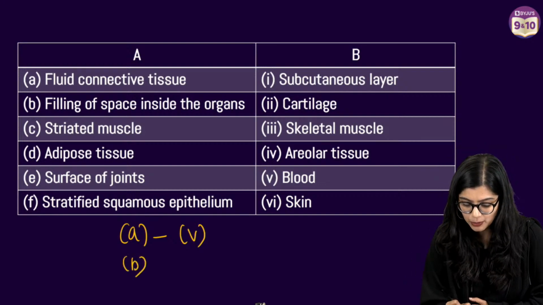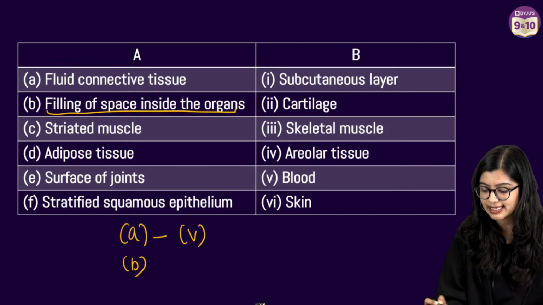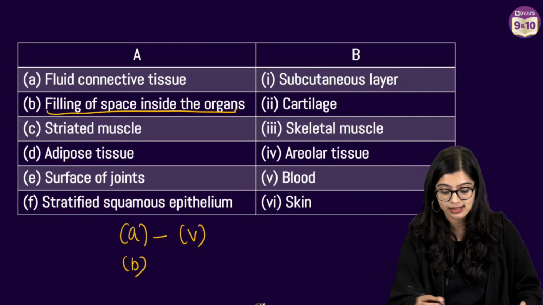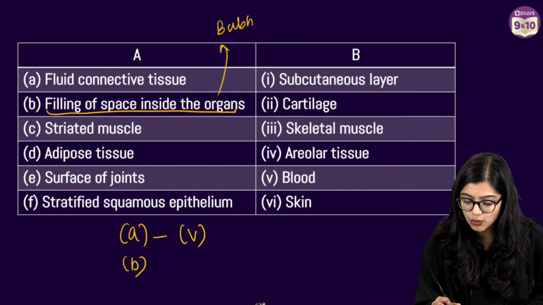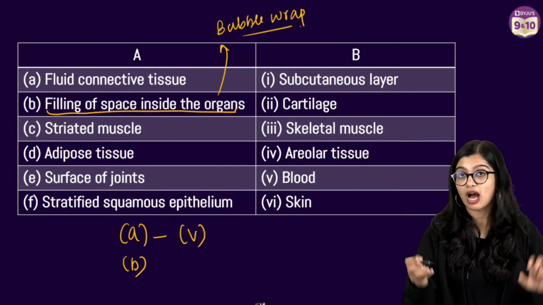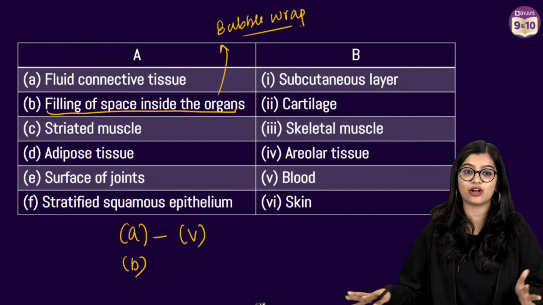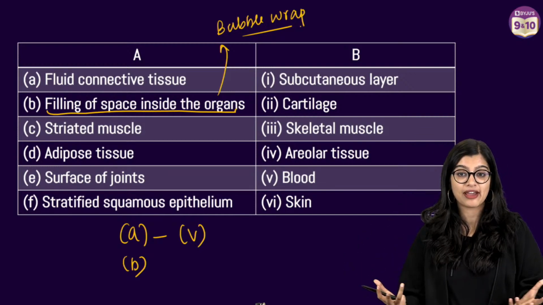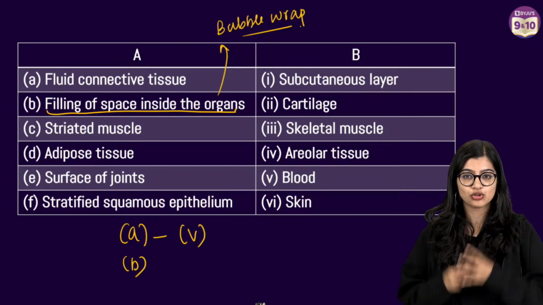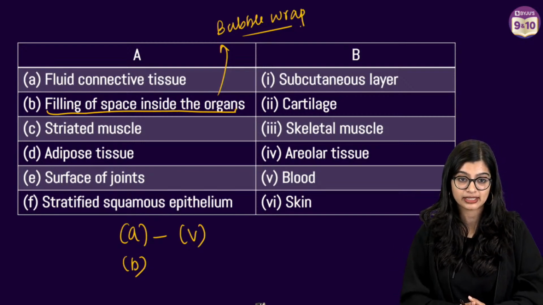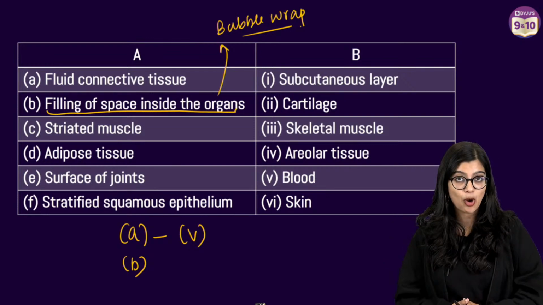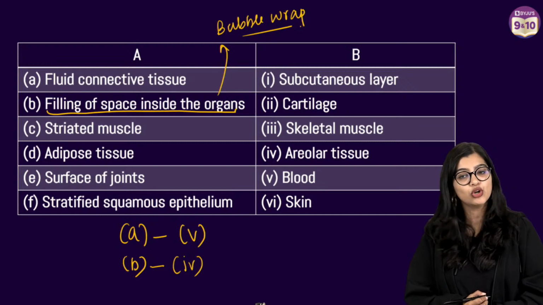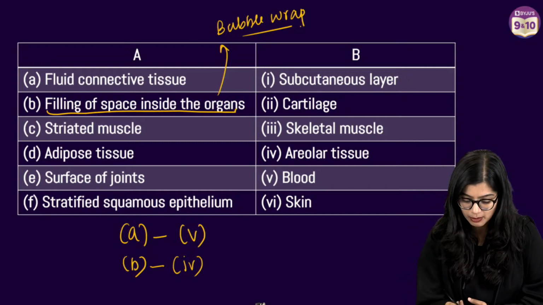Easy peasy. Next one, this fills up the space inside the organs. So in this particular case, when we talk about filling up space, it's kind of like how you have bubble wrap, no? Just like how bubble wrap comes when you order your packages from different e-commerce platforms, right? When you buy a computer or a phone, it will come wrapped in bubble wrap, no? So it fills up the space inside and no damage happens. So just like that, we have bubble wrap inside our body. And this bubble wrap is nothing but the areolar tissue, which is an example of loose connective tissue. Yes, Shivant, you can ask me your question.